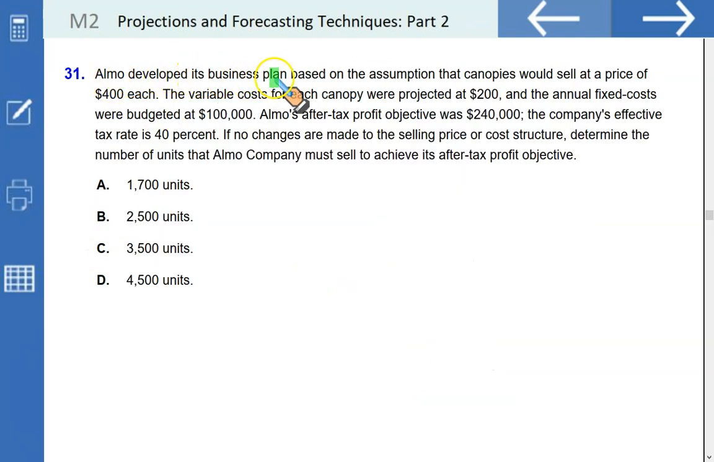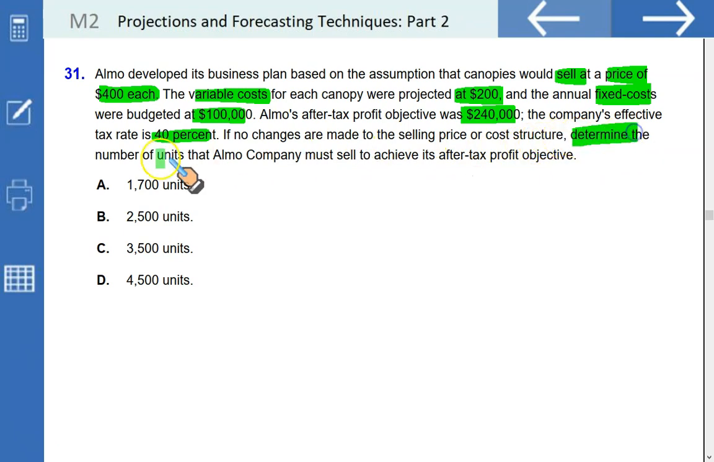Almo developed its business plan based on the assumption that canopies would sell at a price of $400 each. The variable cost for each canopy was projected at $200. The annual fixed cost is $100,000. Almo's after-tax profit objective is $240,000. The company's effective tax rate is 40%. If no changes are made to the selling price or the cost structure, determine the number of units Almo must sell to achieve the after-tax profit objective.